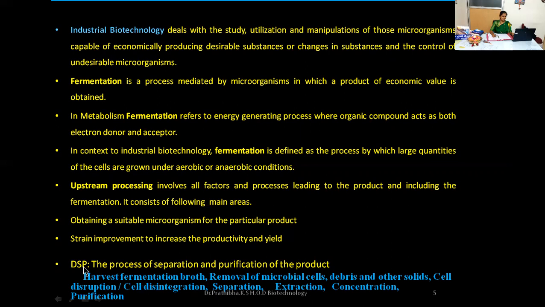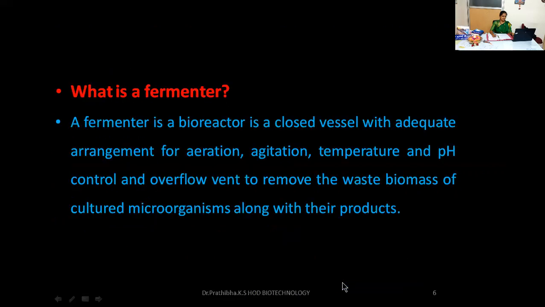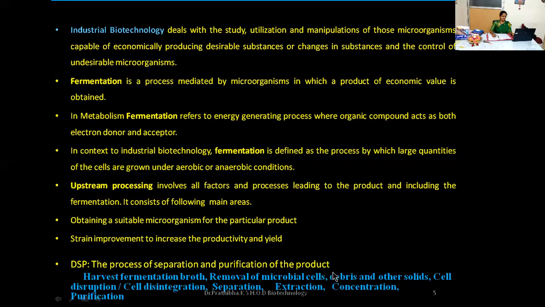Focus on this. In downstream processing, first, we do the harvest of fermentation broth, then removal of microbial cells from that particular product. Apart from removal of the microbial cells, the debris, other solids and other impurities will also be removed. Then cell disruption or cell disintegration will be done. Then separation, extraction, concentration, and then purification will be done. So all this process we can observe in downstream processing.